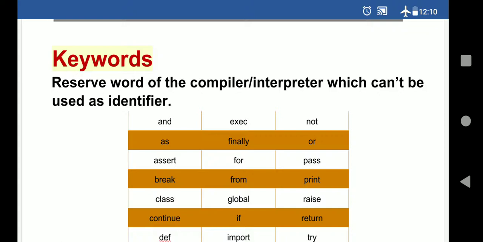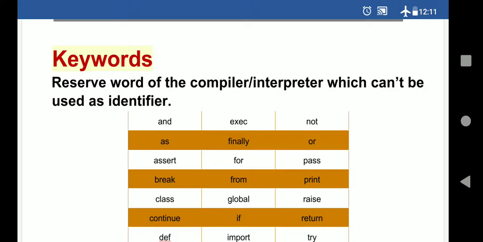That is done by the interpreter, and it works line by line, and a compiler will compile the whole program at one time, not line by line. We use a compiler in C++, in Java we are using both compiler and interpreter, but in Python we are using only an interpreter. So now again I am telling you, keywords are the reserved words which are already predefined, and their meaning is also predefined.